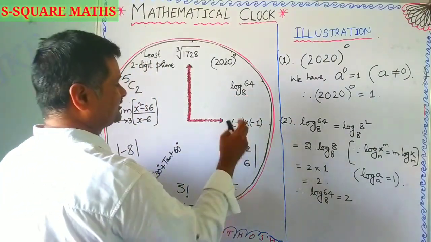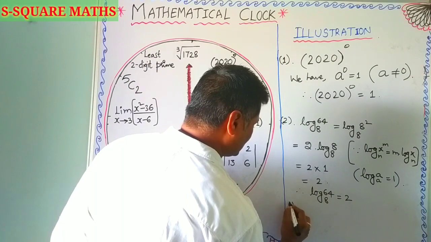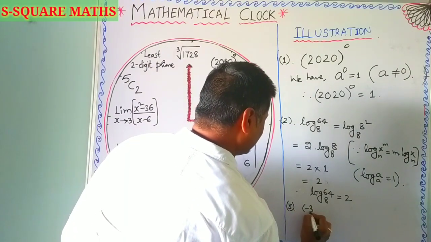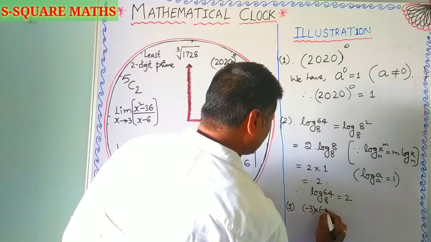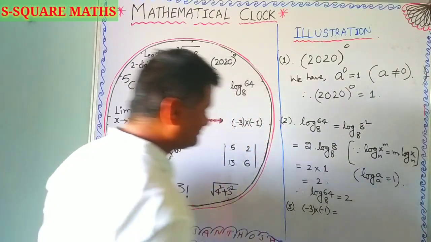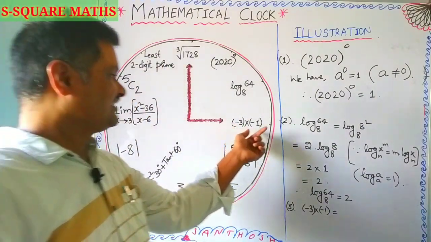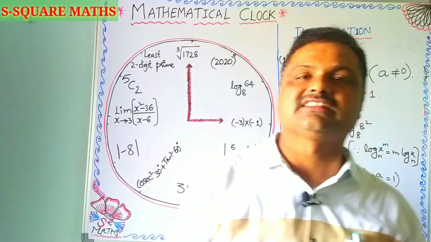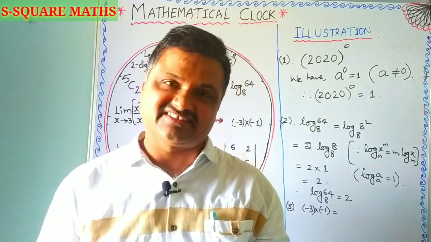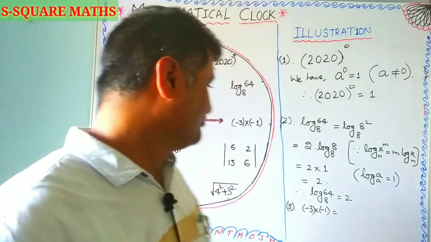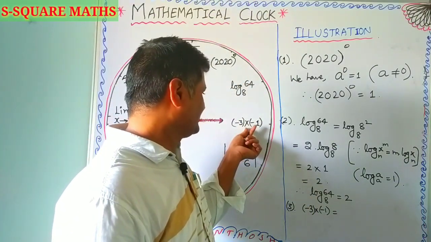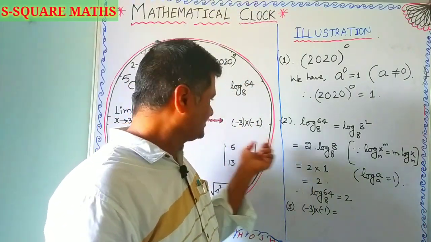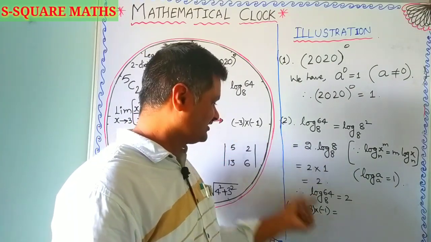Next, coming to the third one. What is our third one? Minus 3 into minus 1. As you studied in 6th and 7th standard, minus 3 and minus 1 are integers, strictly negative integers, and between them the operation is multiplication.